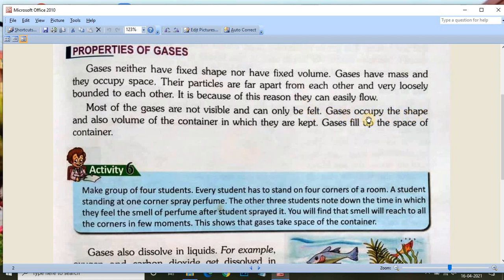Gases occupy the shape and also the volume of the container in which they are kept. Suppose you keep gas in any container, it will take the shape as well as the volume of the container. Gases fill up the space of the container.